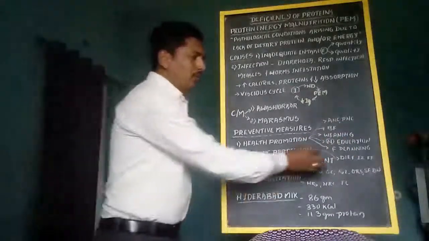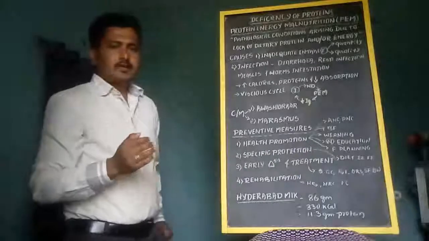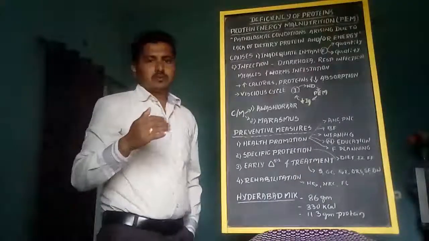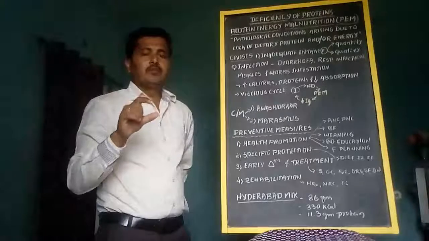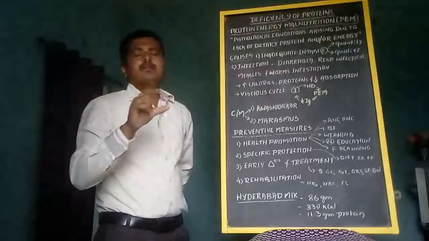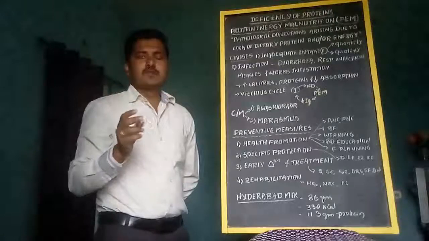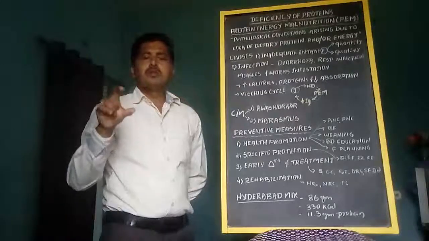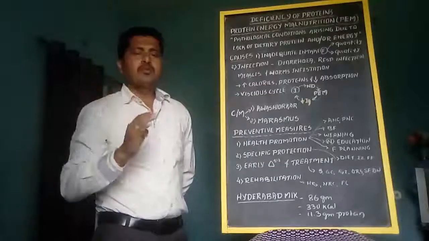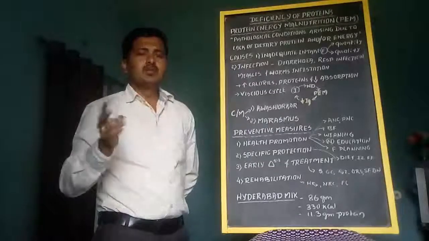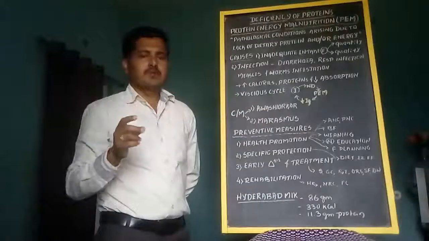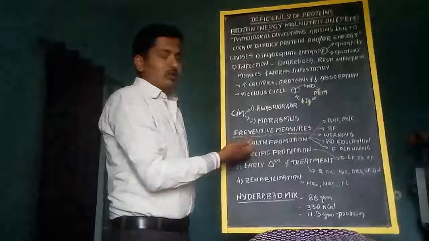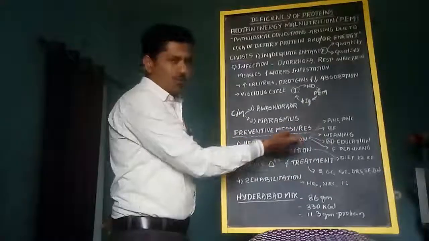And next one, family planning. Regarding this, prevention of, there is maintenance of gap between the two babies. After the birth of the first baby, we have to keep a minimum duration of 2 years between the alternate babies with the help of family planning. That thing will become part of health promotion.